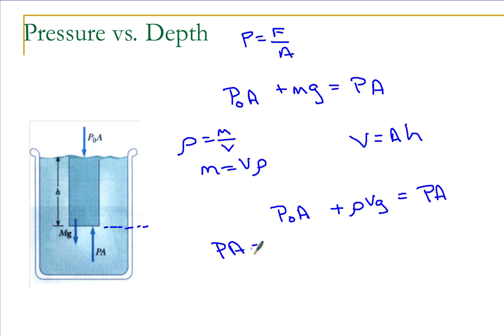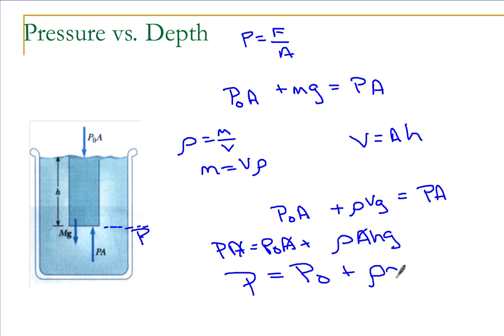P times A is P naught A plus rho A hg. So what do I wind up with when I cross out my areas? I find the pressure at this depth right down here is equal to the atmospheric pressure plus rho gh, where rho gh is the added weight due to the displacement of the liquid.